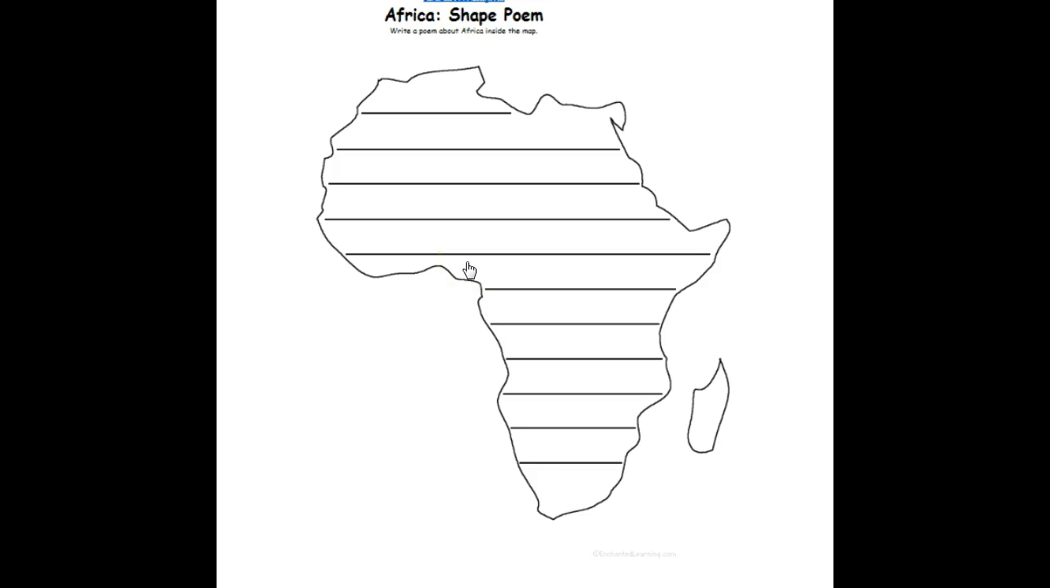I'm going to include a link in this recording that has lots of different countries that you can print up, that has lines, that doesn't have lines, so that your student can take information that they learned and put that within the shape of each of these countries.